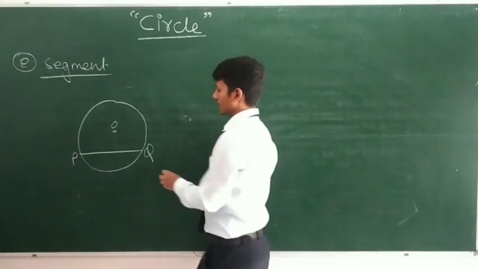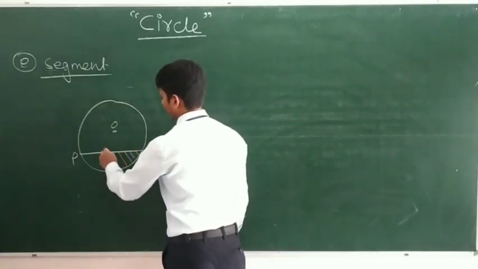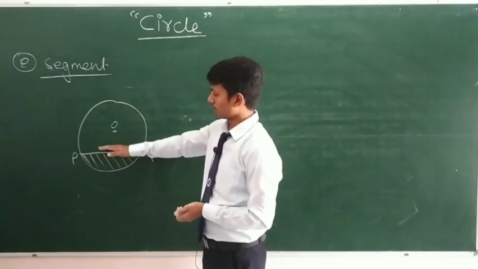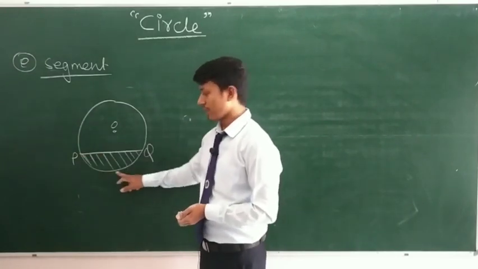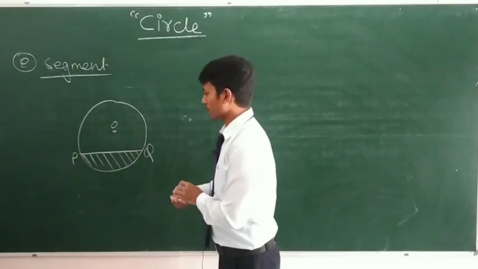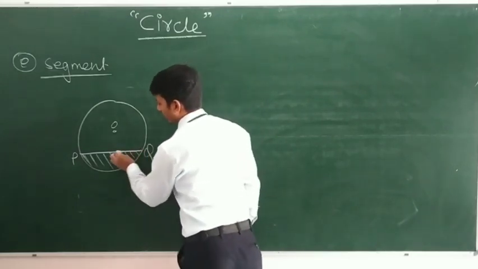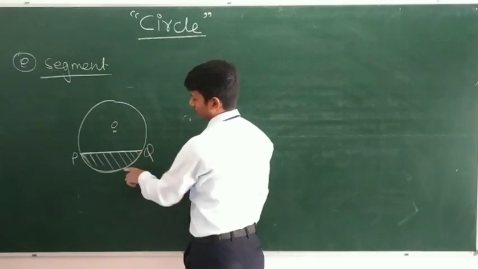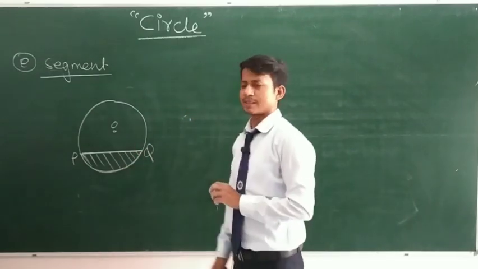Segment is a region bounded by the chord and an arc of the circle. If you see this region, it is bounded by this chord and this arc. So this shaded region is known as segment.